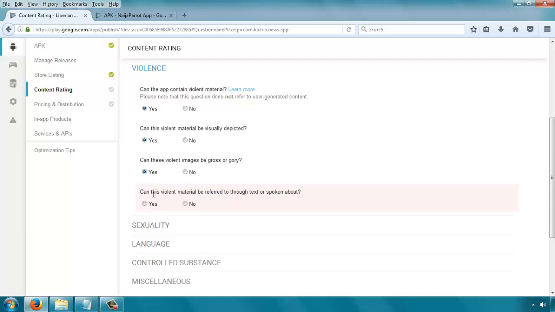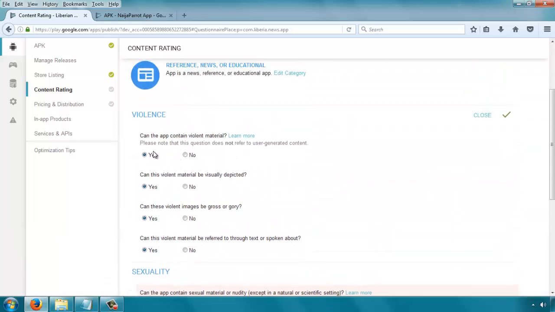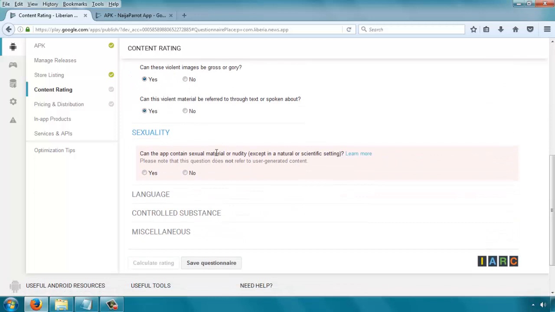Can this violent material be referred to through text or spoken about? We say yes. And then move on to the next step, sexuality. So coming back, if your app does not have the possibility of showing any of those violent stuff, just pick no, no, no, no. If you fill this form wrongly, the worst that would happen is Google will help you correct it. So what I'm just explaining here are guidelines, but you don't need to follow them to the letter.